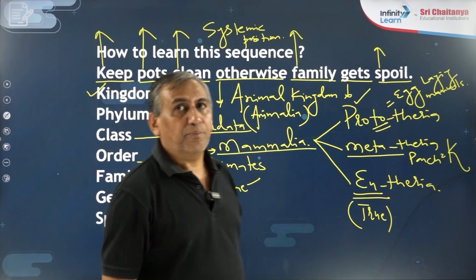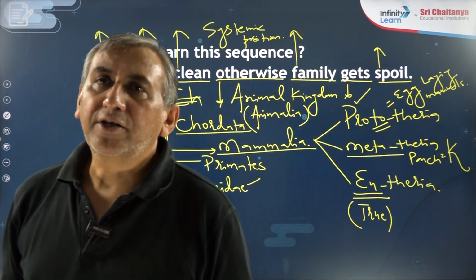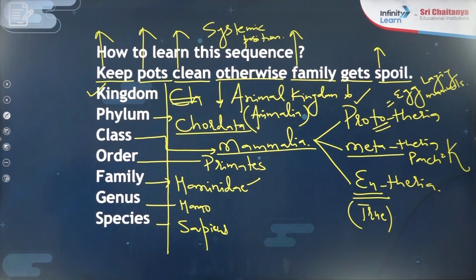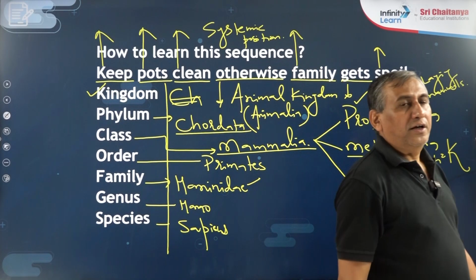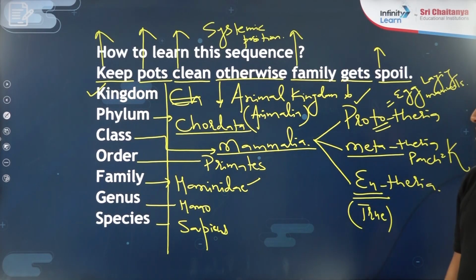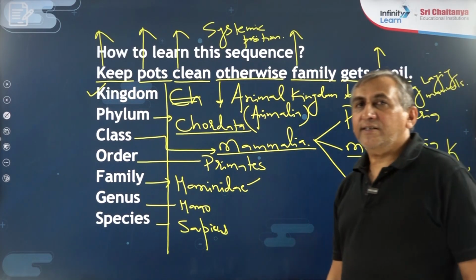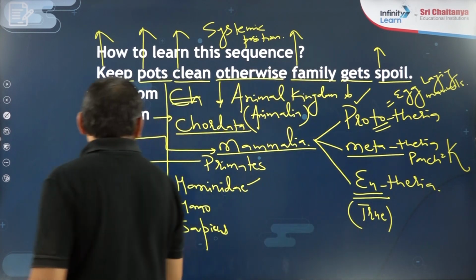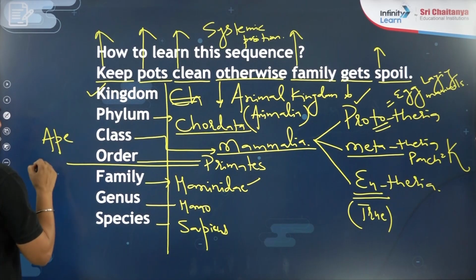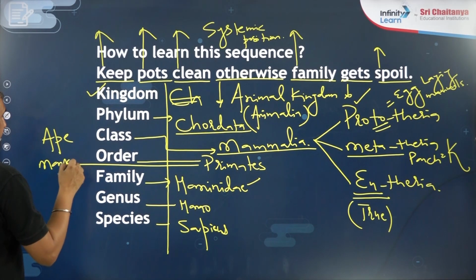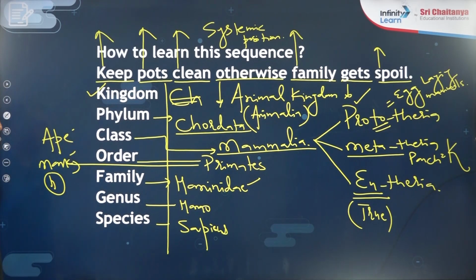Human beings are included in kingdom Animalia, our phylum is the Chordata, class is the Mammalia, order is the primates, which is the topmost order. Order Primata includes only three: ape, monkey, and human.